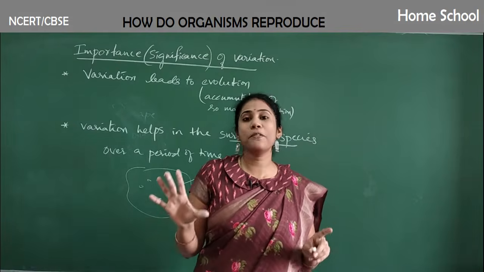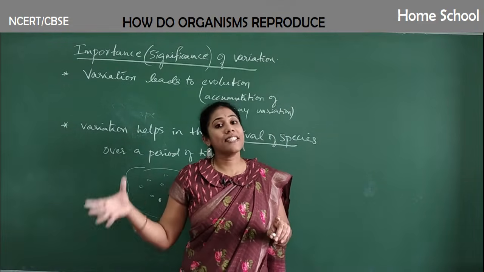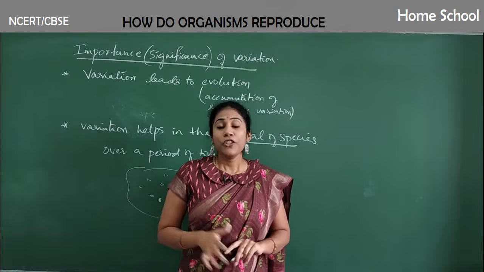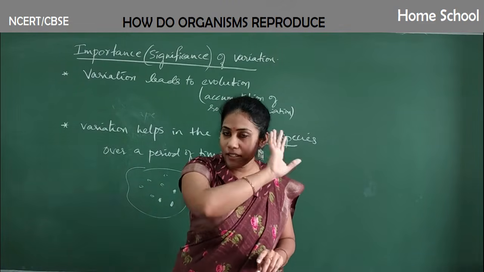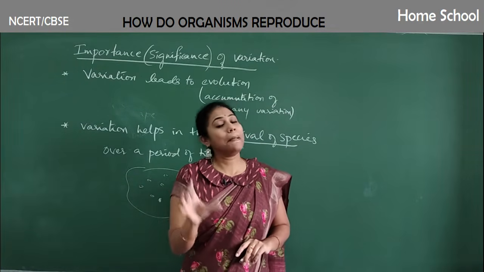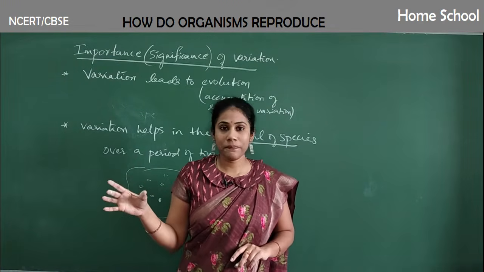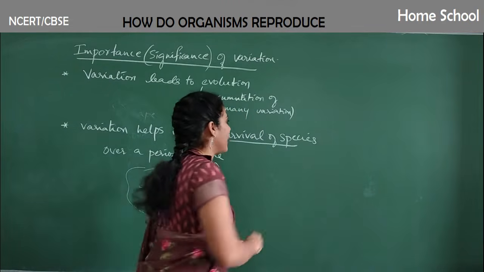There are two types of reproduction: one is sexual reproduction and another one is asexual reproduction. So the entire chapter is about studying the varieties under asexual reproduction and studying sexual reproduction in plants and humans. So let us quickly go for the types of reproduction.